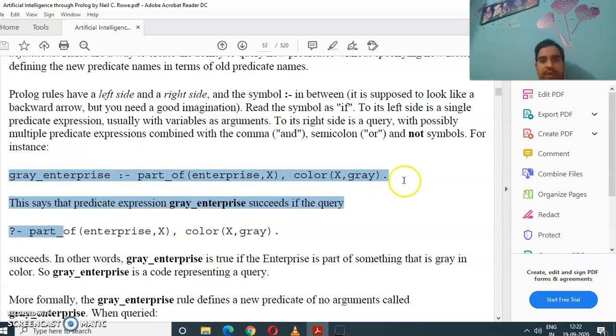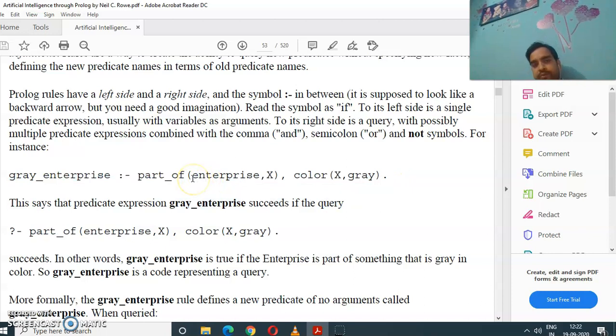If we speak this line in an English sentence, it means enterprise is part of some X, where X is a variable, and this comma in Prolog means and, color of X is gray.